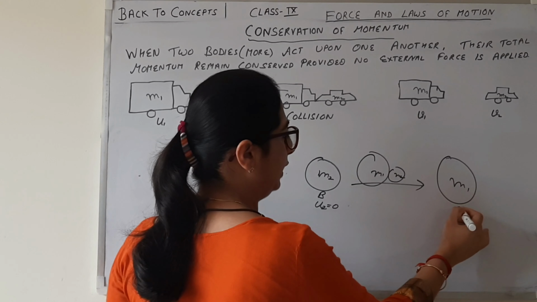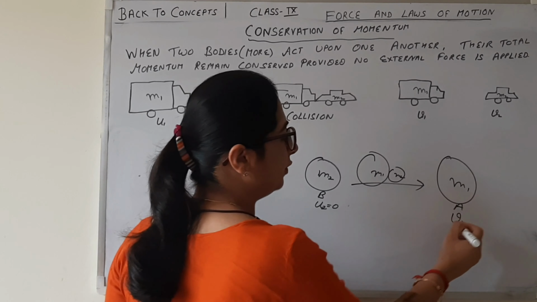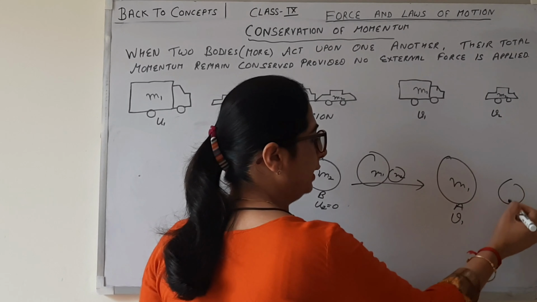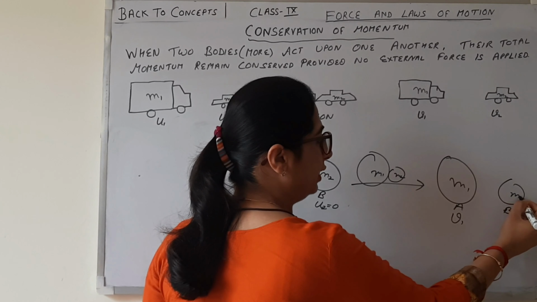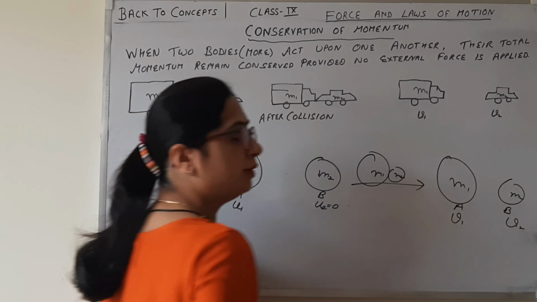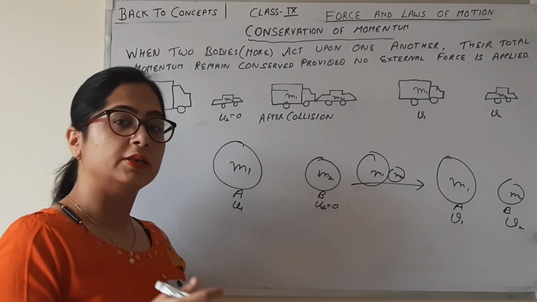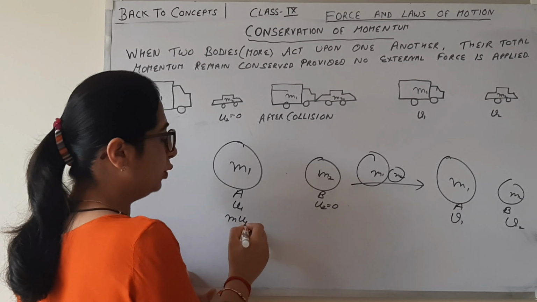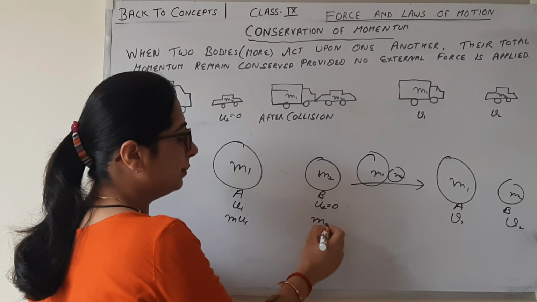The body A is now moving with a new velocity v1, and the body B also starts moving with the velocity v2. So what's the momentum of body A? m1 u1. And what's the momentum of B?